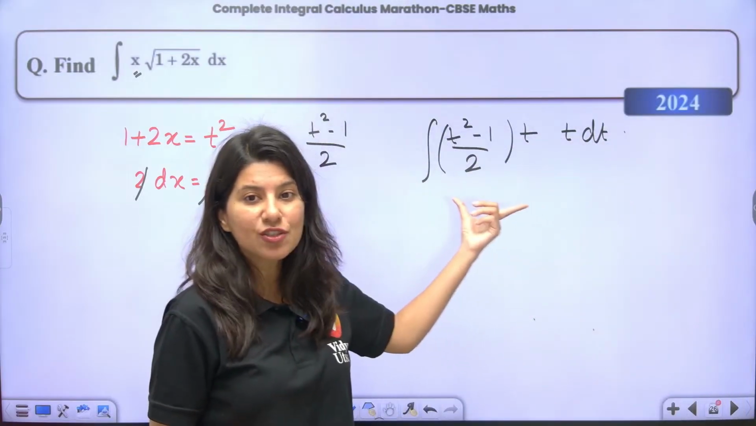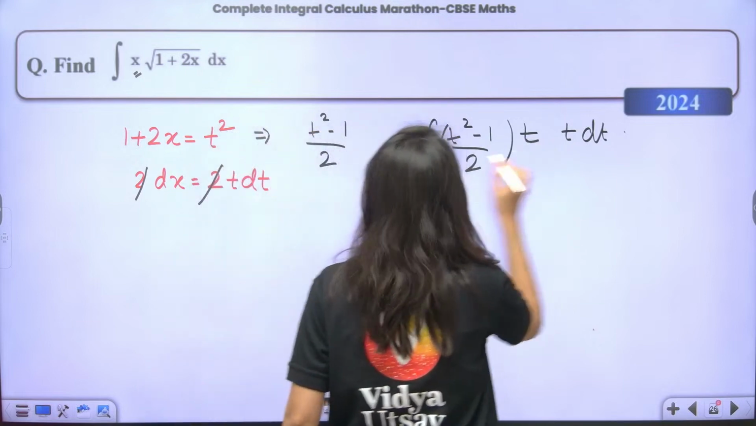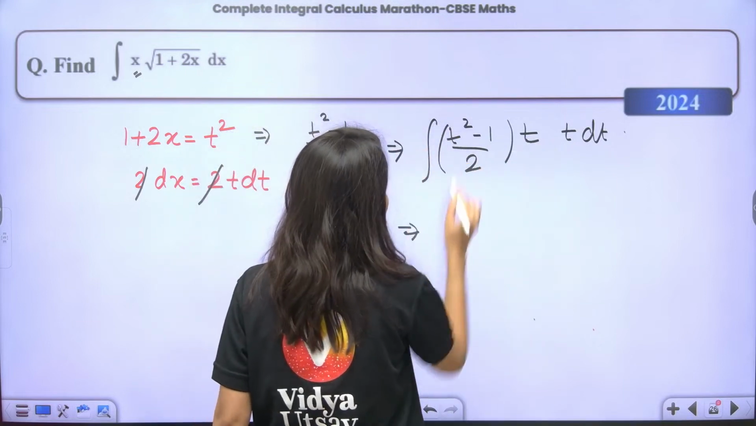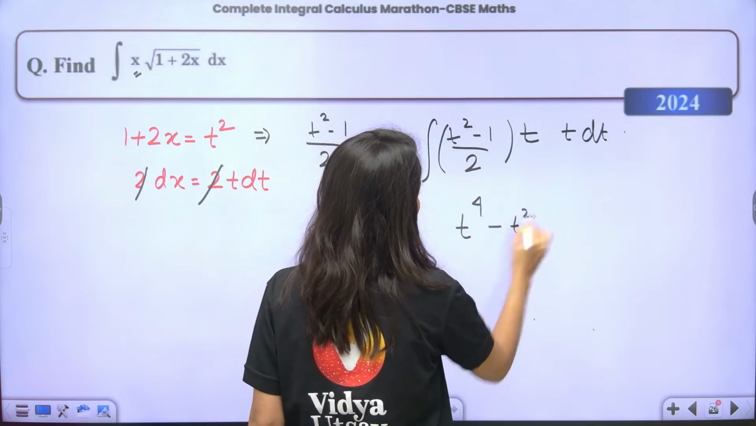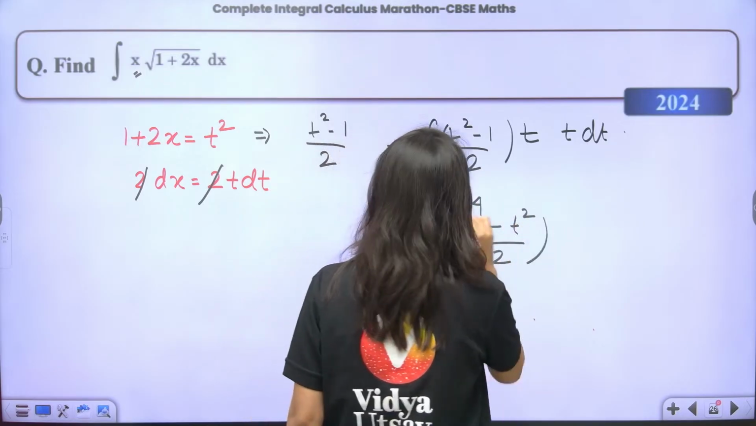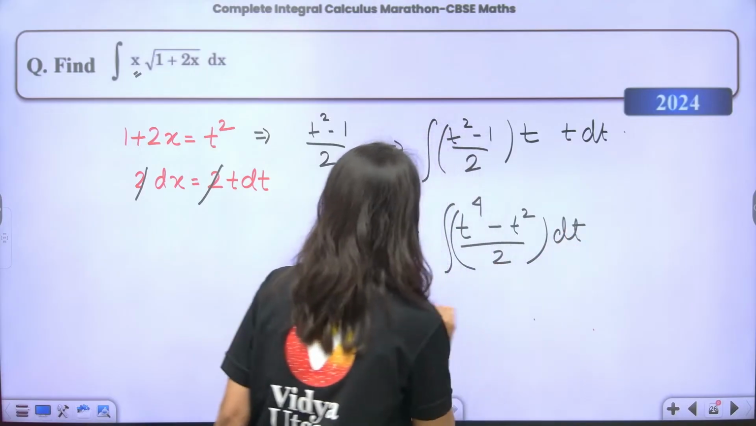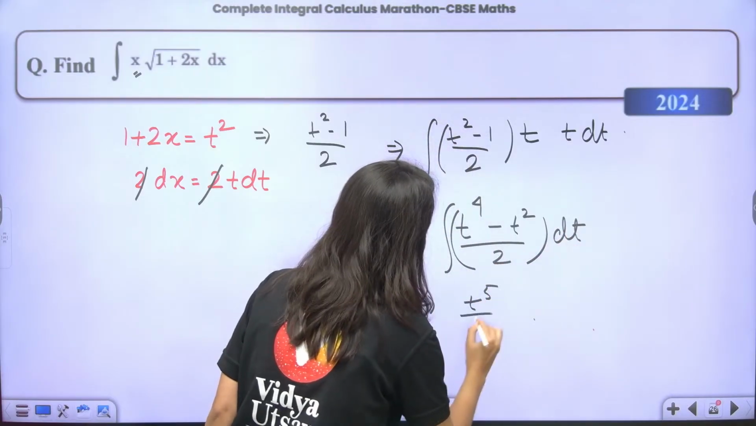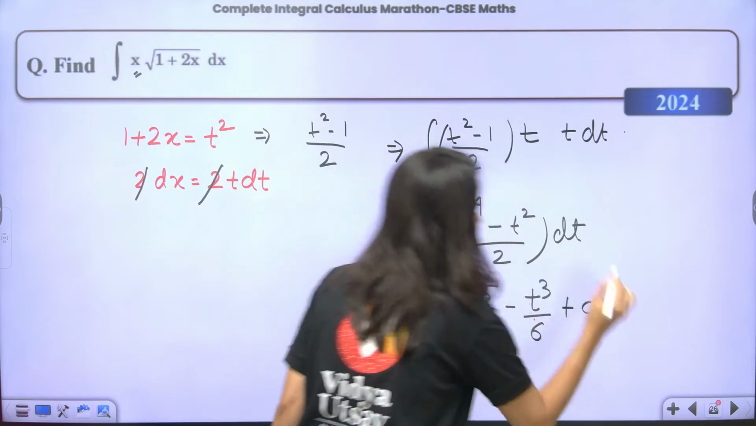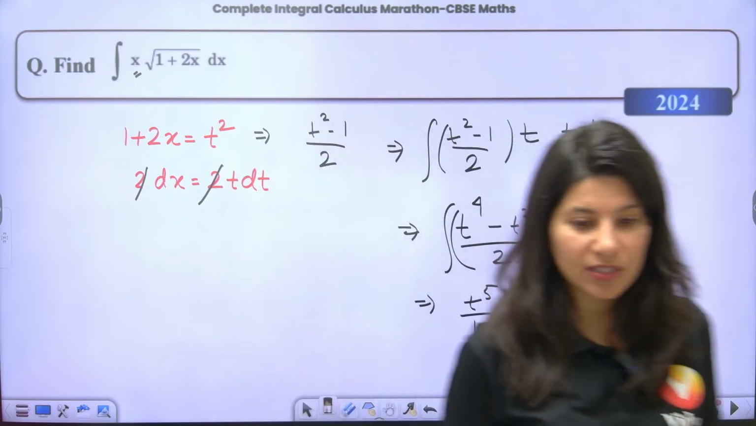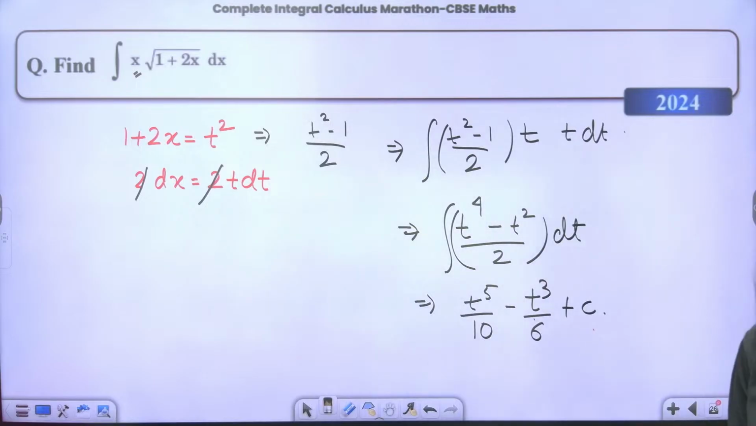Now the integration of this is very, very easy, right or wrong? So this is going to become t square minus 1, so t power 4 minus t square by 2 integral, and this is your dt. T power 5 by 10 minus t cube by 6 plus constant of integration, right? Plus constant of integration. Okay. All right. Yes. So this is your correct answer.